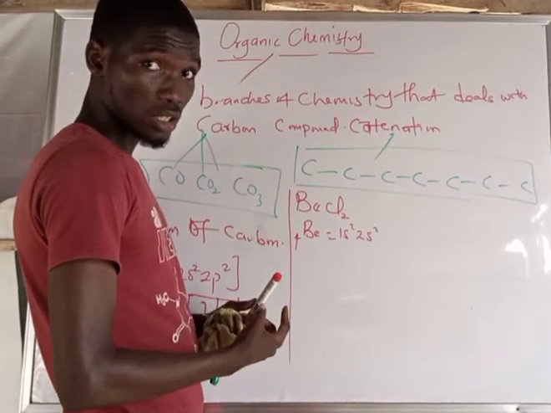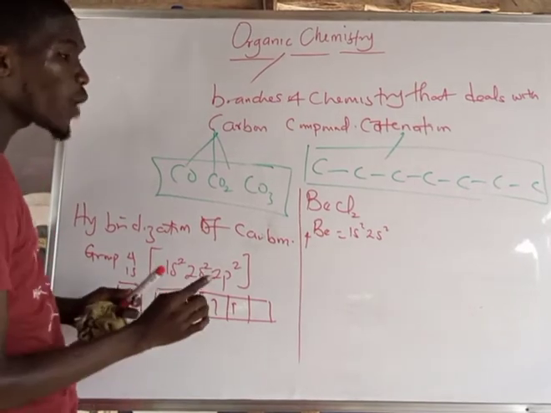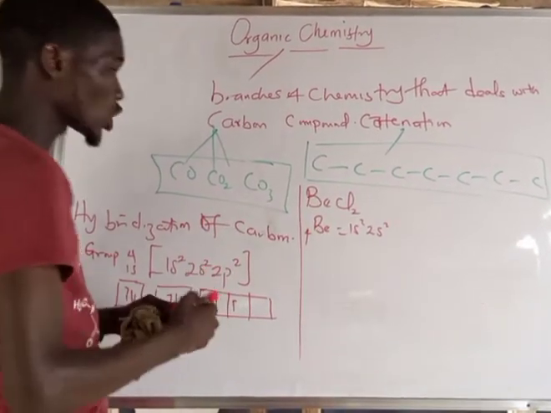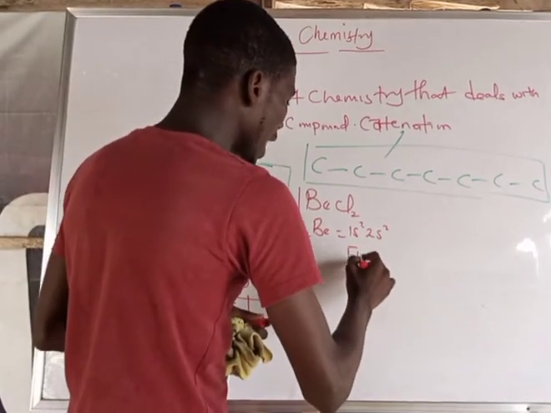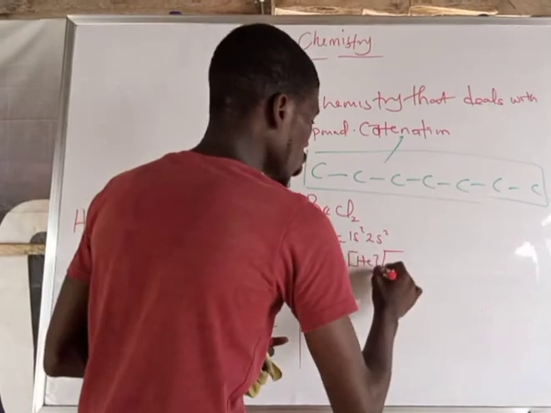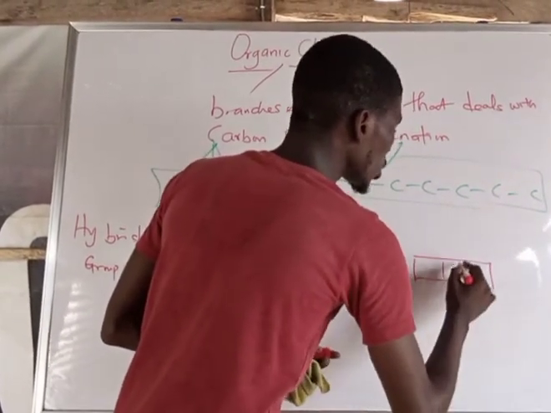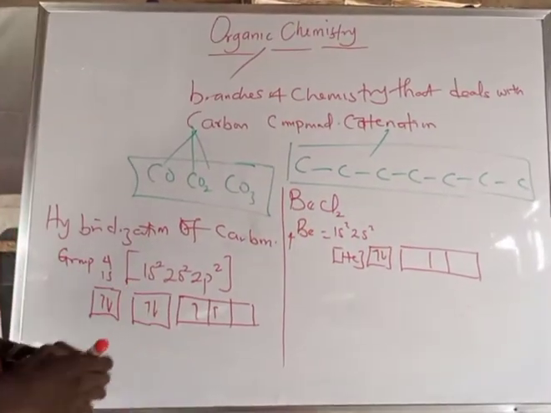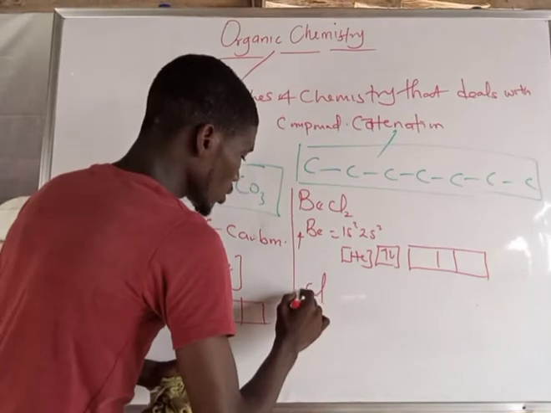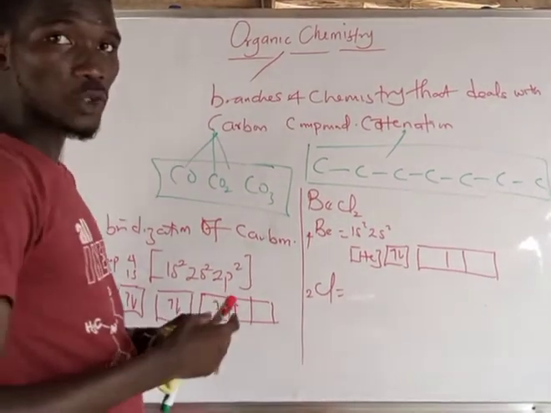Now the next one is chlorine, and mind you, we have 2 chlorines. The 1s2 represents the helium core, and the 2s has this orbital, 1, 2. My beryllium does not have any electron in the p orbital. Now let's deal only with the outer electrons of chlorine.